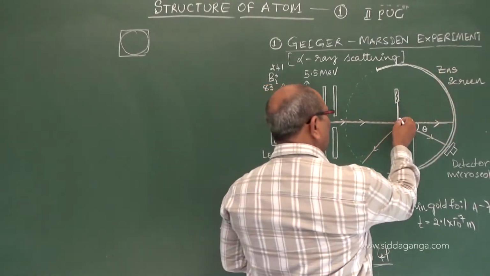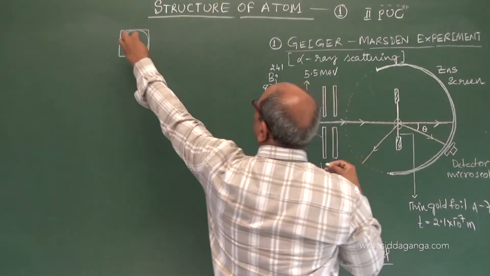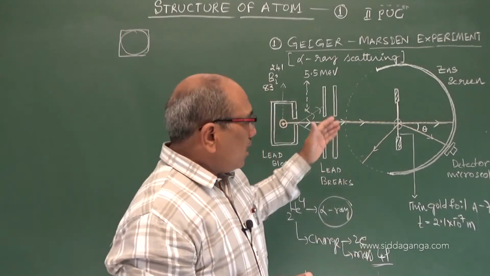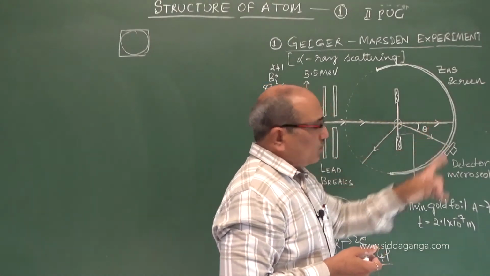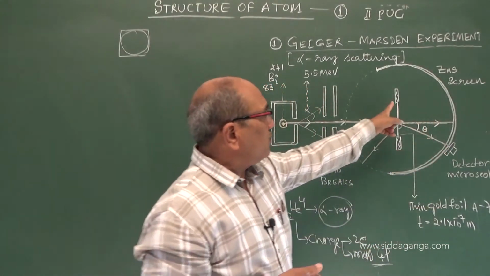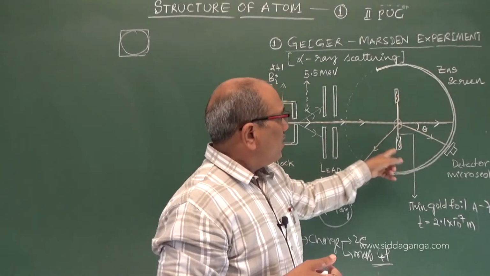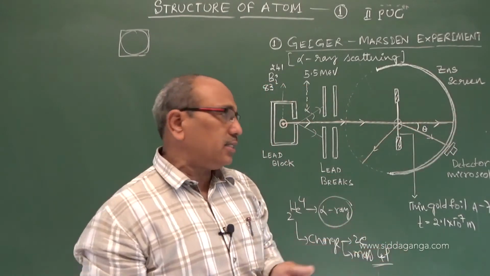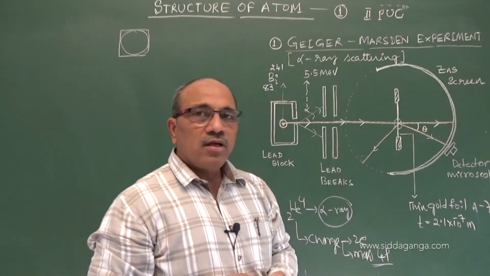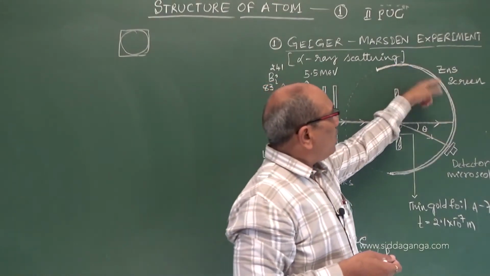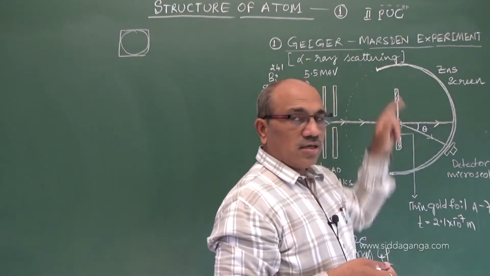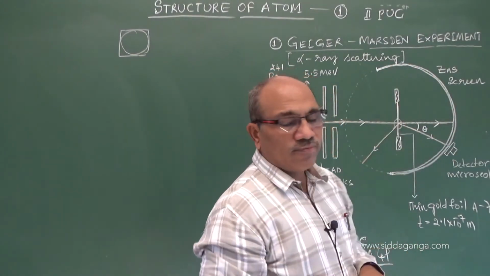In this picture I am showing, think a little about that. Here, perpendicular to the board, these rays pass through the gold foil, this is the gold film. After passing through, the alpha rays are scattered in different directions and made to fall on a circular luminescent screen, zinc sulfide.